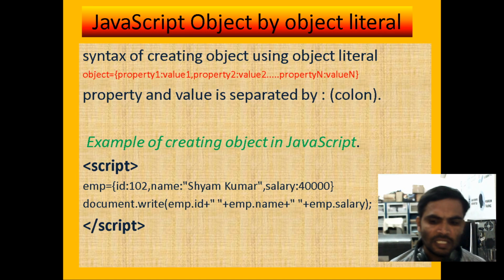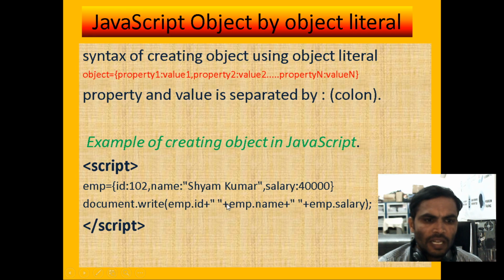Now if you see the syntax, here the object is there. An object can consist of property and value. Just now you saw the property and the method. It can consist of properties and methods. Under the literal we are defining only the property and the value. Then we can define up to n number of properties in your object. Property and value are separated by a colon, and the properties can be separated by a comma.